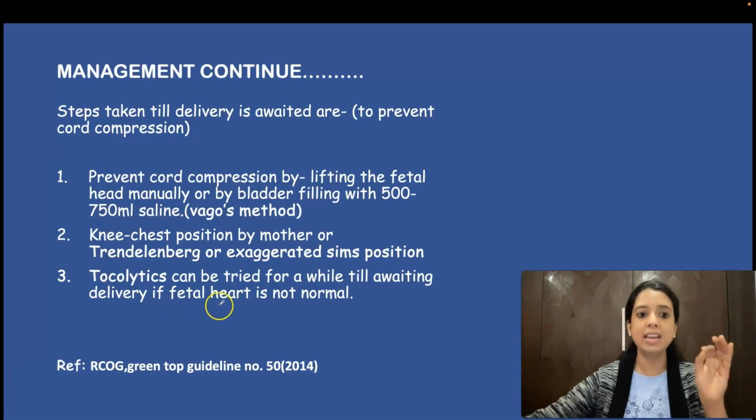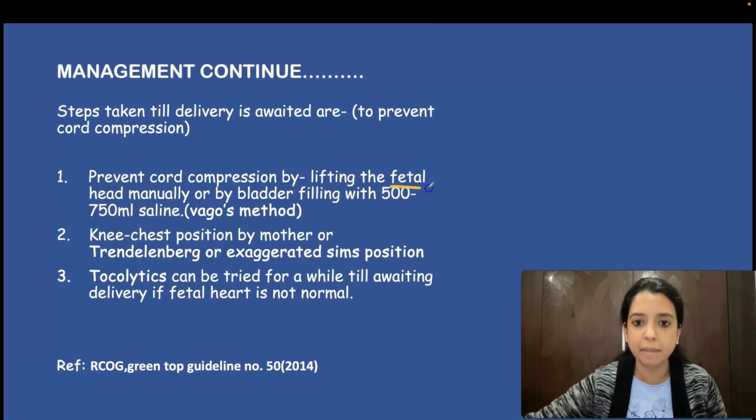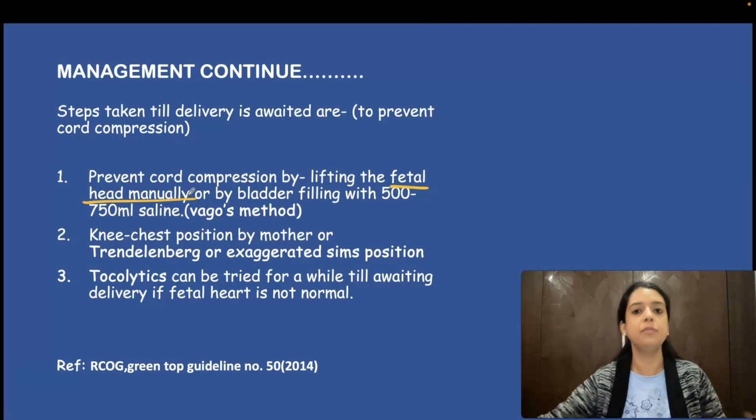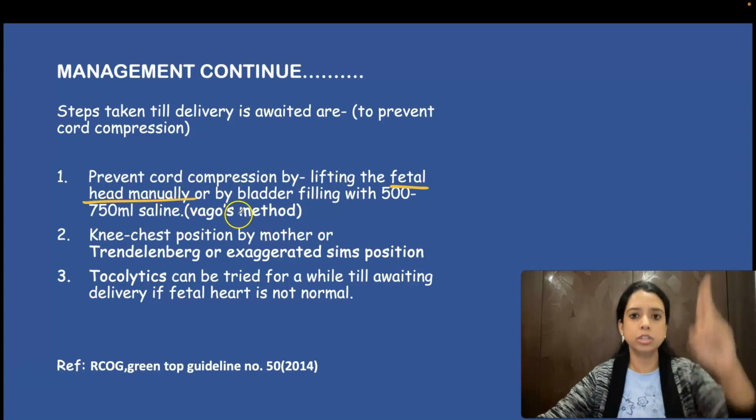You will manually push the fetal head. आप उसको जब push करोगे ऊपर, then the compression between pelvis and head will be relieved. This is the first step that you will do. Meanwhile, you are preparing for delivery. So either push the head above.